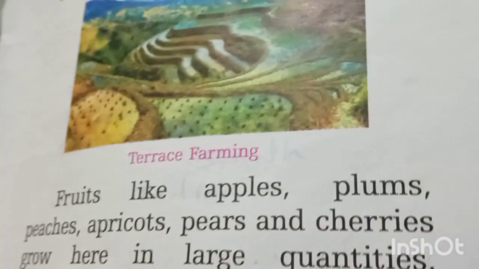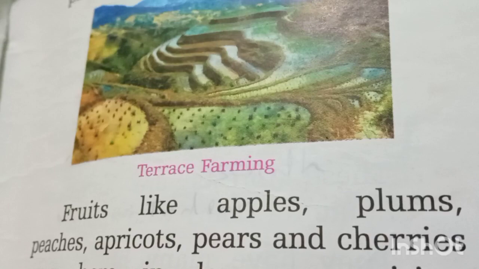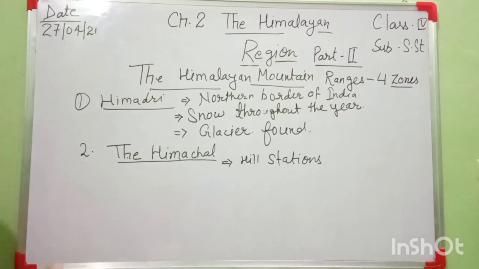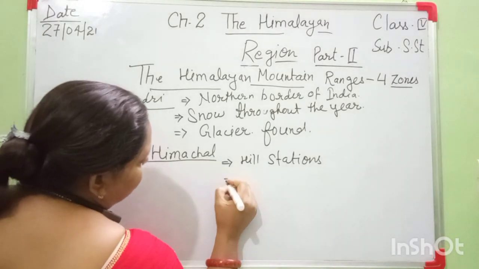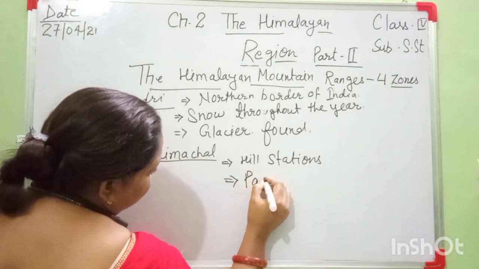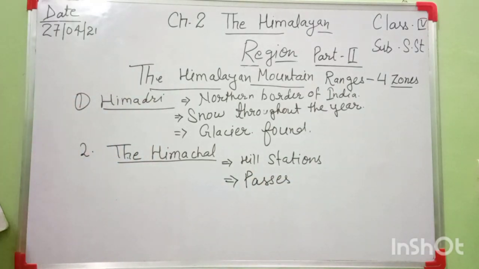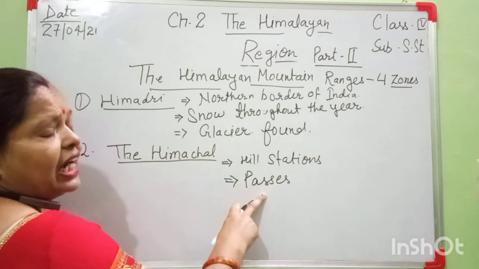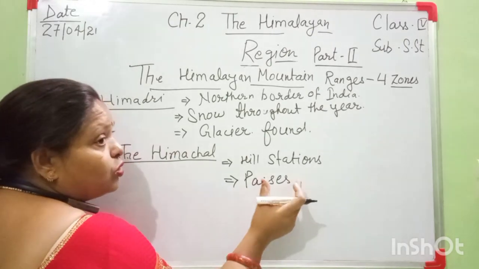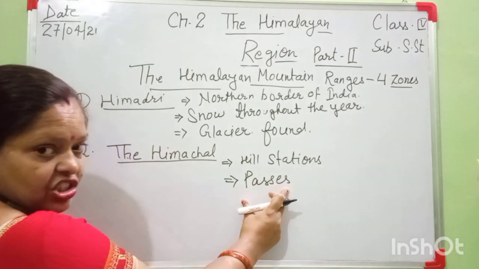Then these areas have some narrow passages called passes. In these ranges, passes are found. What is the meaning of this word, passes? A pass is natural or man-made, and it is useful to cross the mountain range.